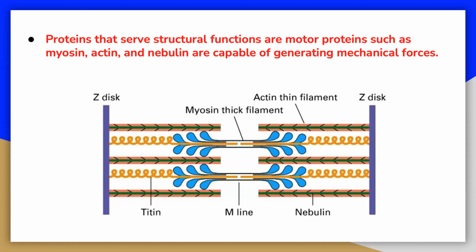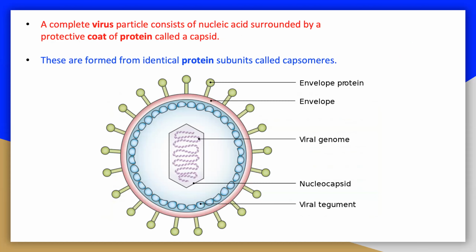Other proteins that serve structural functions are motor proteins, such as myosin, actin, and nebulin, which are capable of generating mechanical forces. These proteins are crucial for the cellular mobility of single-celled organisms and the sperm of many multicellular organisms. They also generate the forces exerted by contracting muscles and play essential roles in intracellular transport.